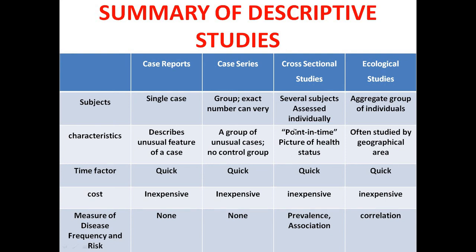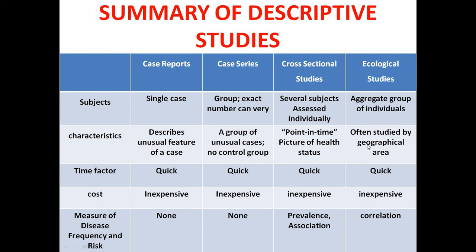Maybe we have not observed that in a time, in some specific time, in a couple of years, in five years, to see the agent, the causative agent, or the indicator, or the disease, or the problem, or the factor causing the disease. But still, it is a cross-sectional study, specific in time, and the cause is there. Then is obviously the ecological studies. A group is studied in a geographical area, often studied by a geographical area, in a group, in a cluster.